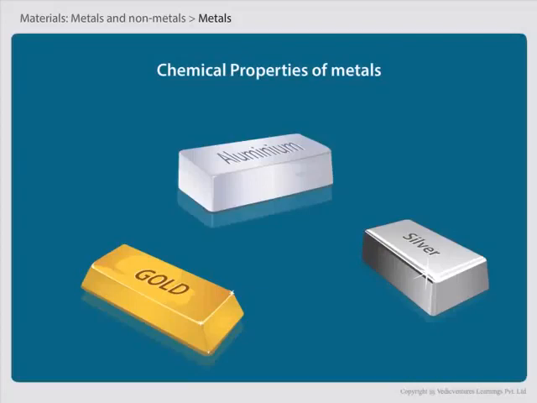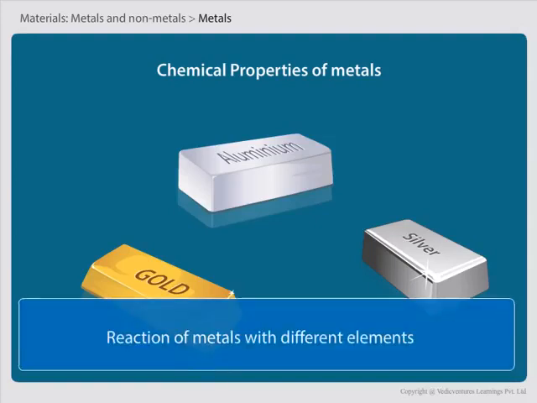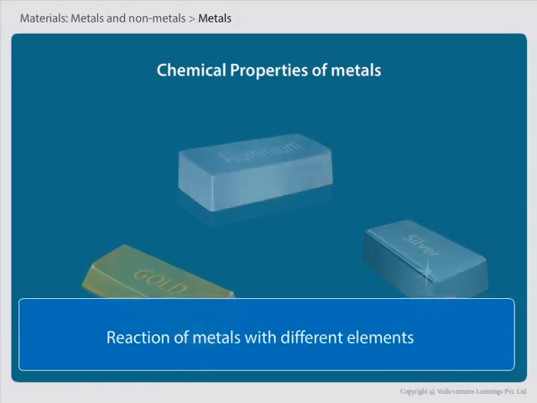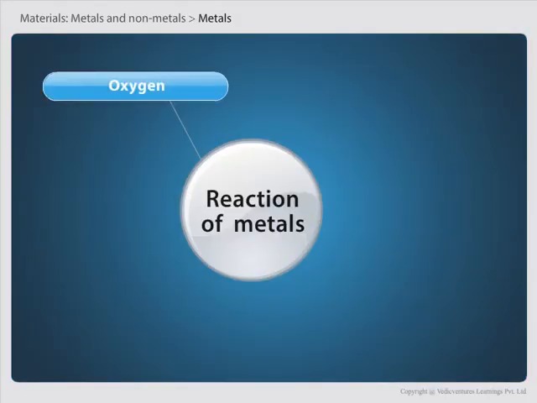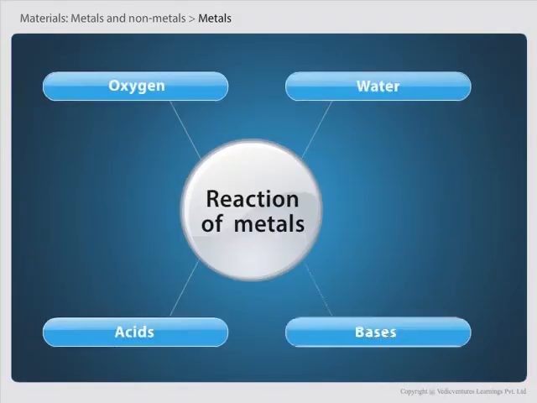So far we have been discussing the physical properties of metals. Now you will learn about the chemical properties of metals. Here we will discuss the reaction of metals with different elements like oxygen, water, acids and bases.